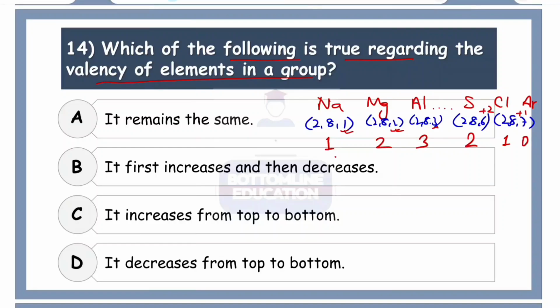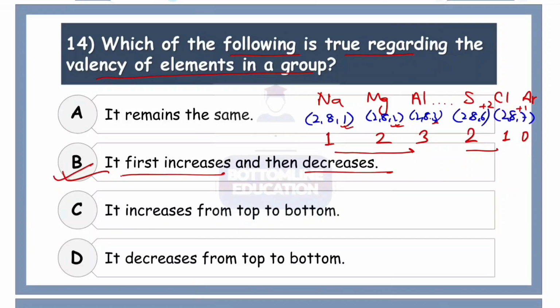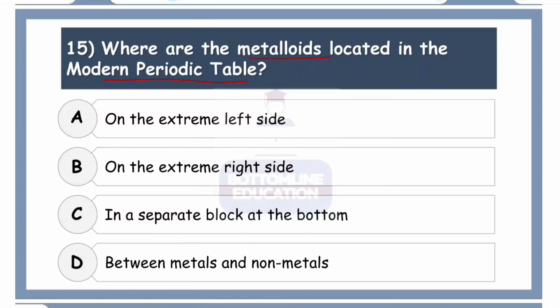So what we can see from here is that the valency first increases and then it decreases. So 1, 2, 3, 4, like that, up to 2, 1 and 0 finally. So it first increases and then decreases. Correct option number B. Where are the metalloids located in the modern periodic table?